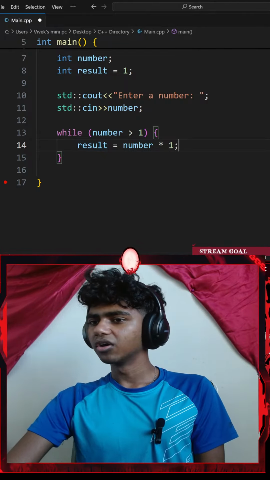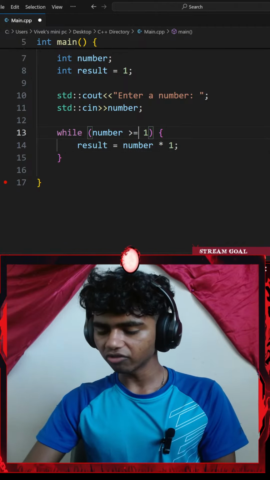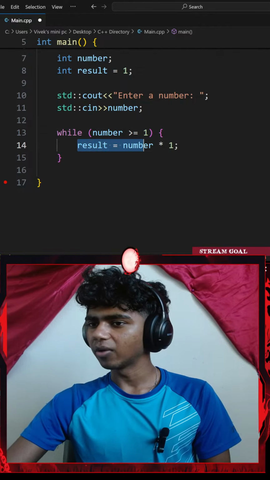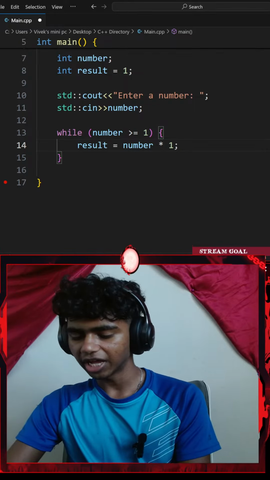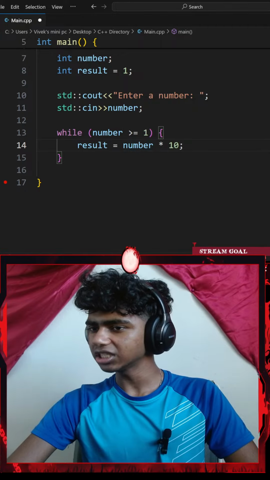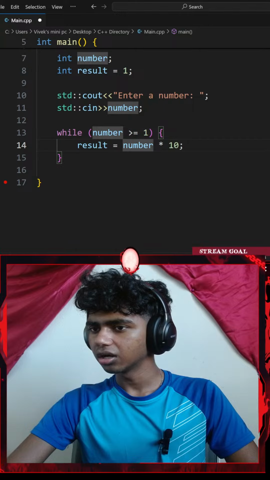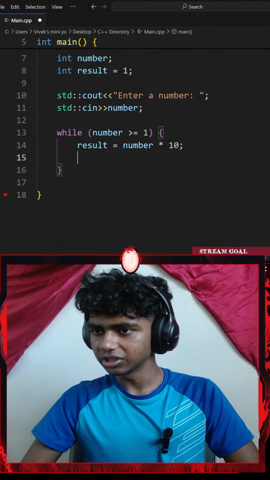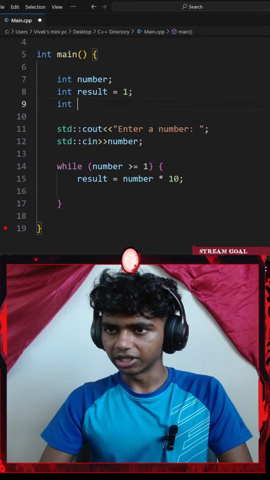Okay, so while my number is greater than 1, greater than or equal to 1 maybe, I'll go with result multiplied by 10. So from 1 to 10. Result equals to number multiplied by 10. And then I'll go with something like... Okay, I might create another variable. Integer of...